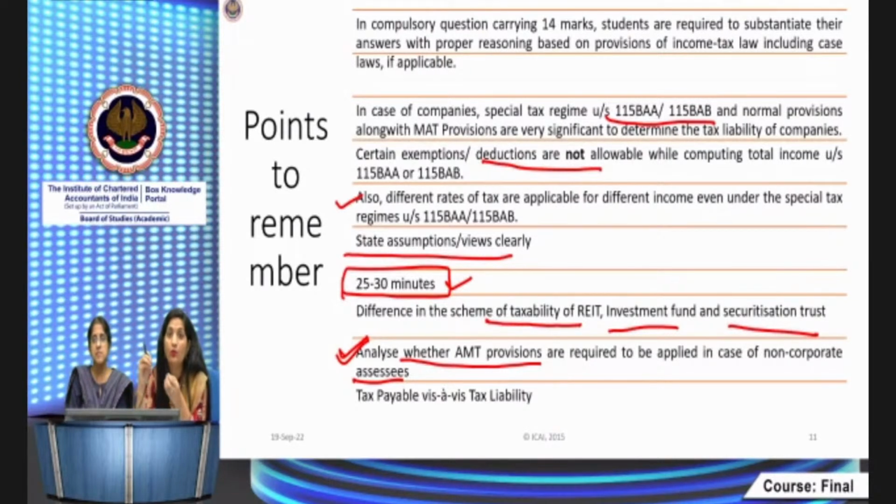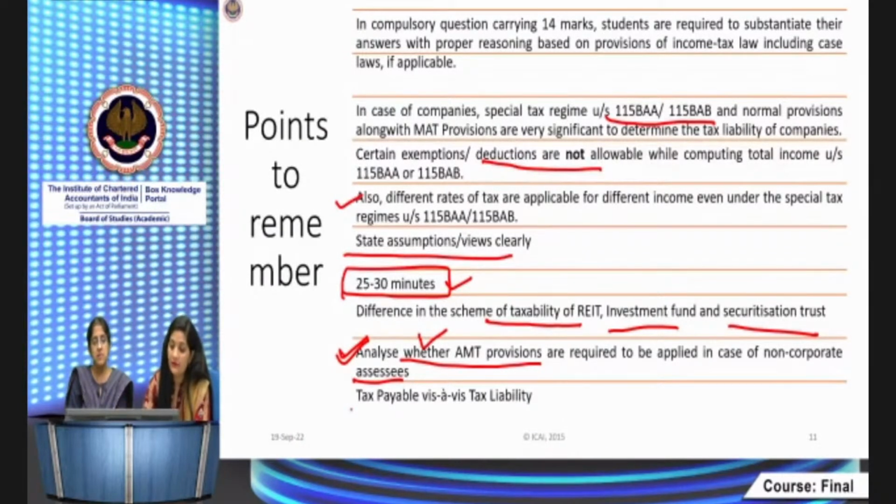You have to compare the liability. You have to compute the normal tax liability as per the normal provisions, then as per the AMT also. Then you have to compare how the assessee is going to pay the tax. So this AMT provision you have to analyze yourself and understand the AMT provisions also. Accordingly, you have to compute the total income and tax liability.